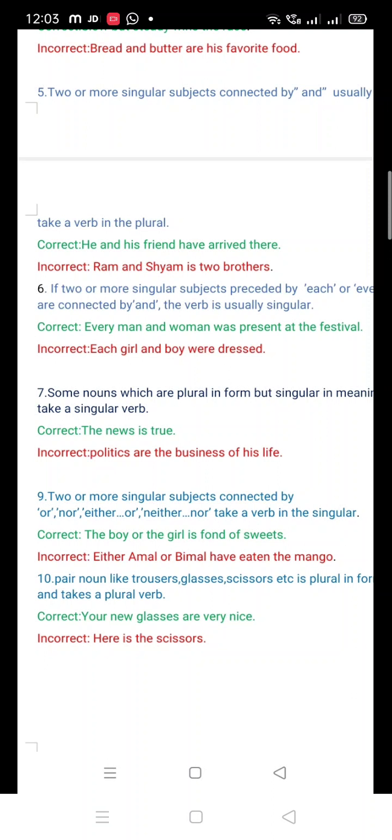In this sentence also it will go for nor. Amal nor Bimal have eaten the mango will be incorrect, and if you want to make the sentence correct, it should be Amal nor Bimal has eaten the mango. The verb must be singular, so we have to put has.